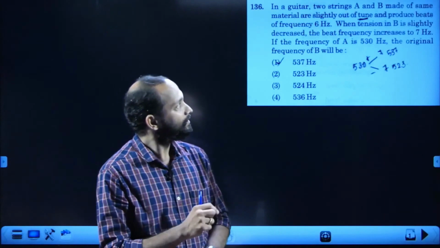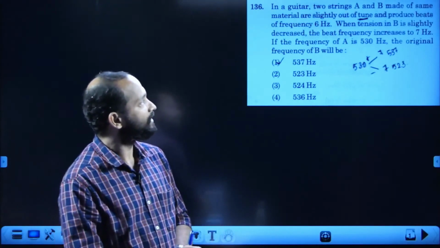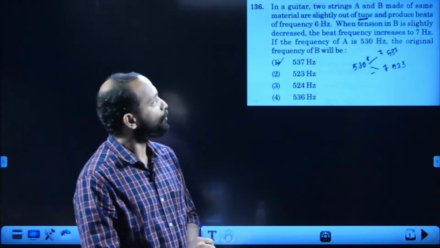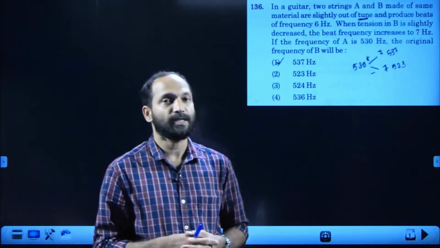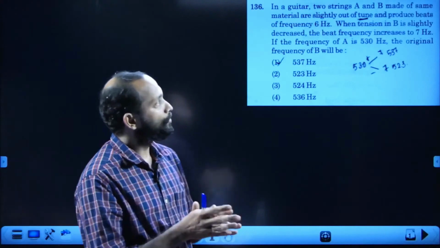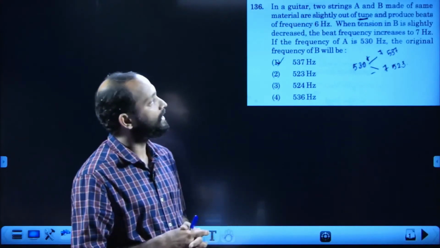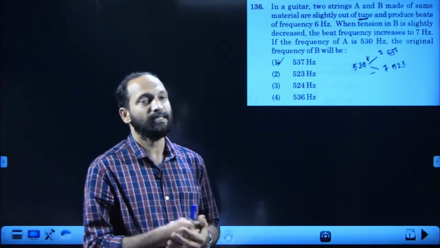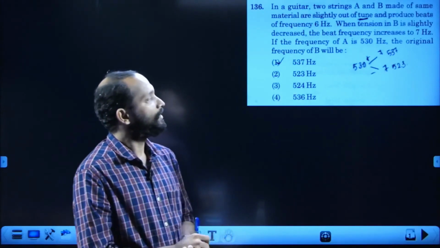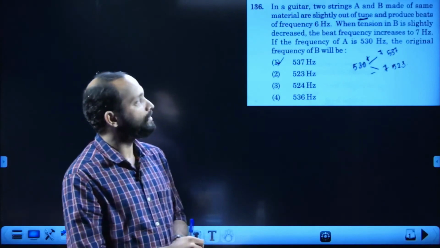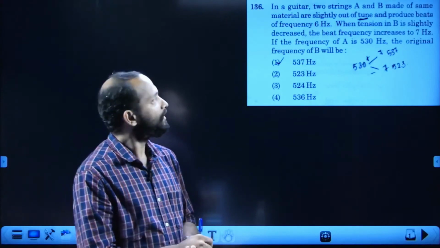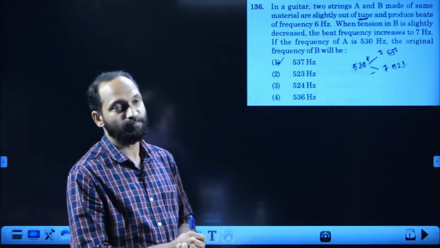Guitar string: two strings A and B, same material, slightly out of tune, produce beats of frequency 6 Hz. Beat frequency, you know, is the difference of frequencies between the two frequencies. When tension in the string B is slightly decreased, the beat frequency increases to 7 Hz. Frequency of A is 530 Hz, then the original frequency of B is.